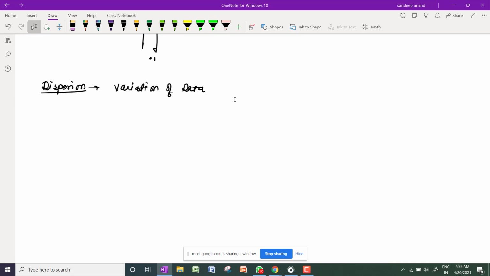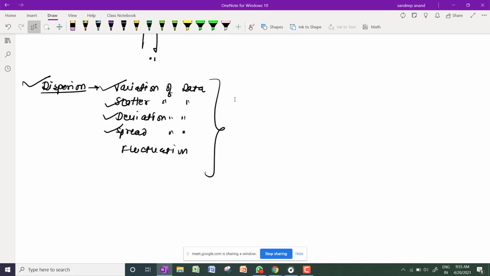It can be the scatteredness of data, how much the data is scattered. It can be the deviation of data, the spread of data. So you can say deviation, spreadness, scatteredness, variation, and fluctuation. You can also say fluctuation of data. These are the literal meanings of dispersion.